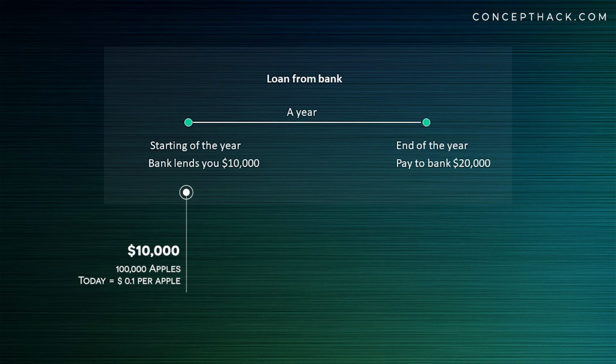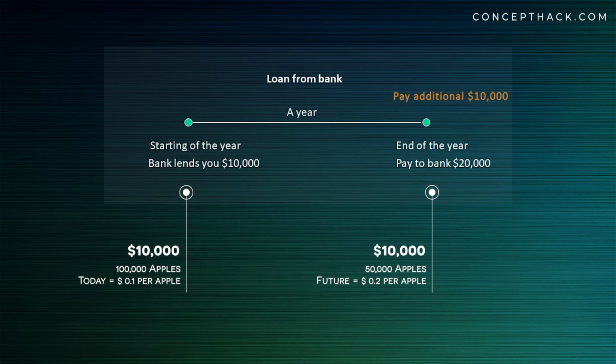As in future, the bank can only buy 50,000 apples, that is at a price of $0.2. That's the reason the bank will charge extra money to make sure it is not at a loss. In order to make the present value of money the same as the future value of money, the bank is charging interest of $10,000.